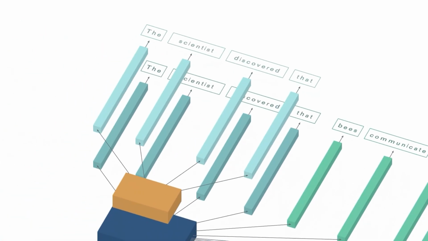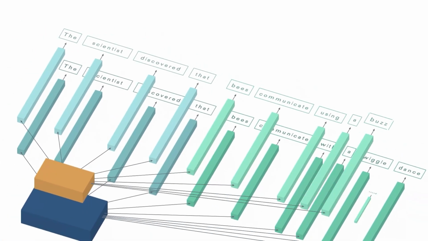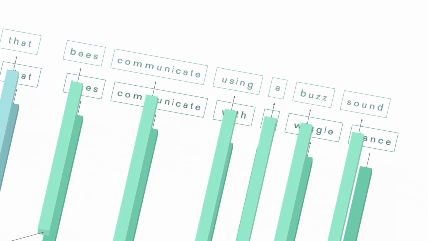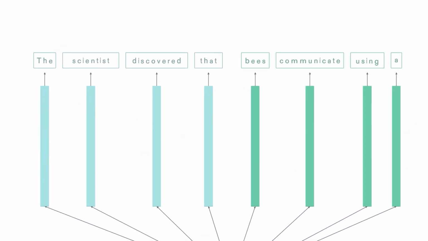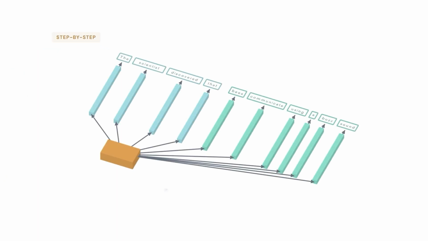Now, what if we had a smaller, faster model called the draft model that generates tokens really quickly, but with lower quality? Bees communicate using a buzz sound. This isn't accurate. But what if we could use our target model to accept or reject these drafted tokens? That's the idea behind speculative decoding. Draft quickly, then validate all at once. Now let's take it step by step.